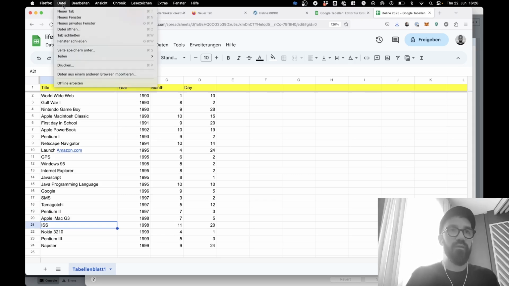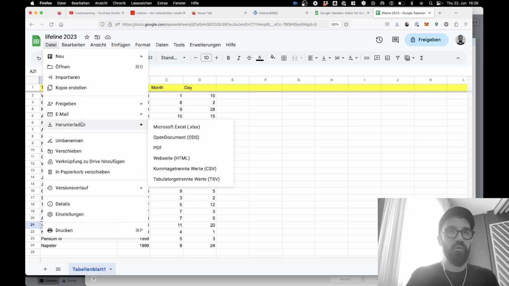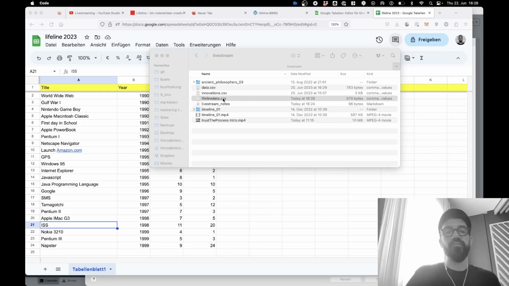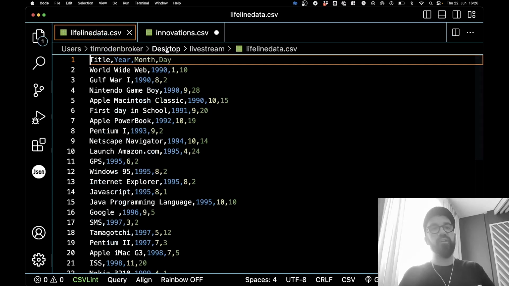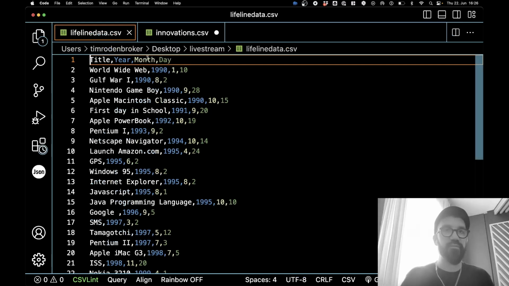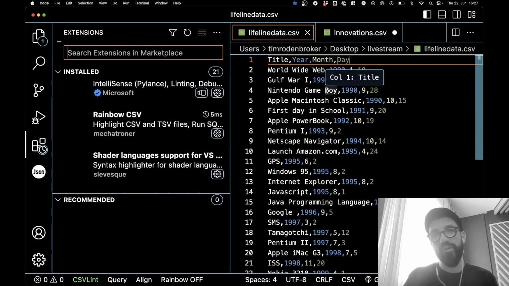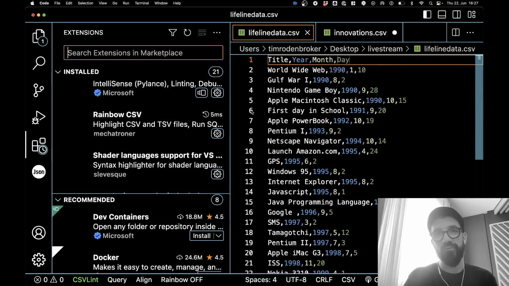So what I can do in Google Sheets is go to download and say download it as a CSV file. A CSV file is actually called comma separated values. Now I'm opening it in VS Code, which is the code editor I use for everything beyond Processing. As you can see, these things are colored because I installed an extension, Rainbow CSV, that makes sure everything separated by a comma has a different color.